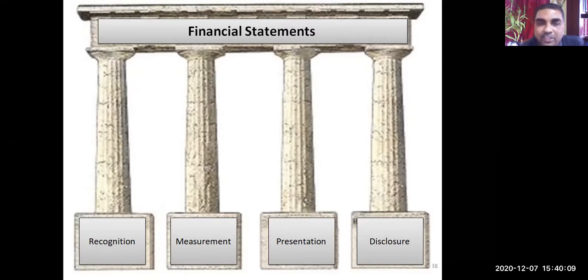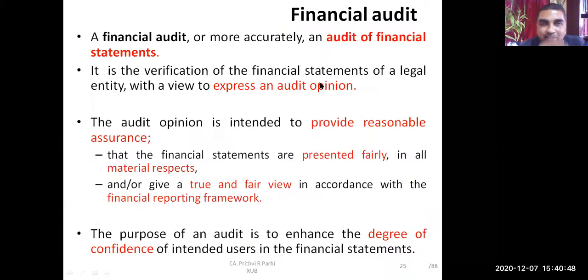The auditor checks whether recognition is proper or not, whether the organization is saying it is sales or not. He tests measurement, whether the value is right or not, and whether it is presented in the proper way. Suppose sales is shown as miscellaneous income, whereas it is sales. It has to be shown as the main income, not as miscellaneous income. Then presentation and disclosure: if some disclosure requirements are there, that also should be tested. The preparation of the financial statement is no doubt the responsibility of the management, but the auditor checks all this. Right?